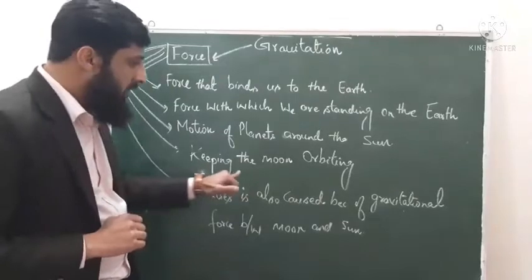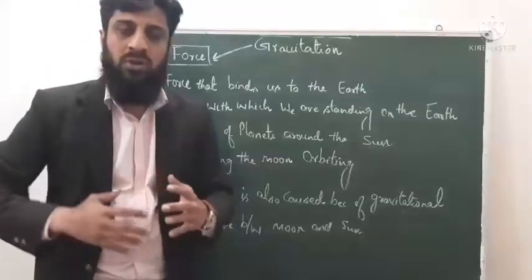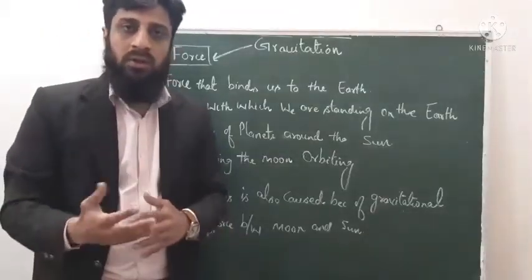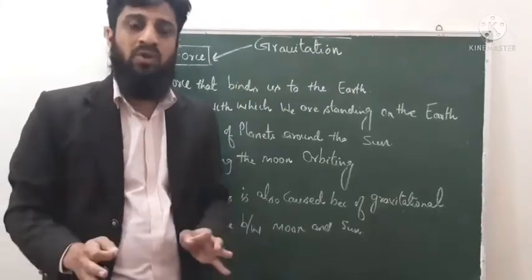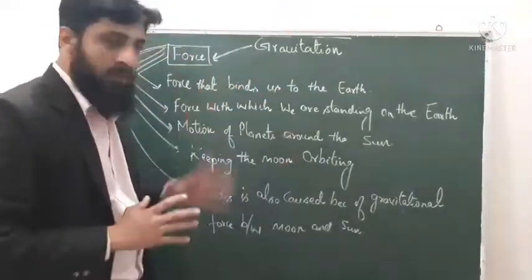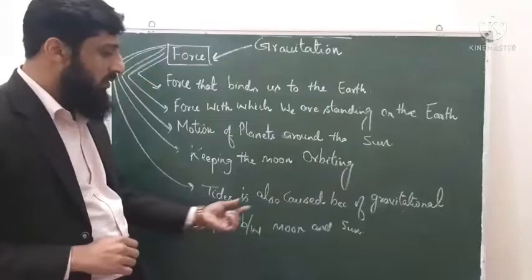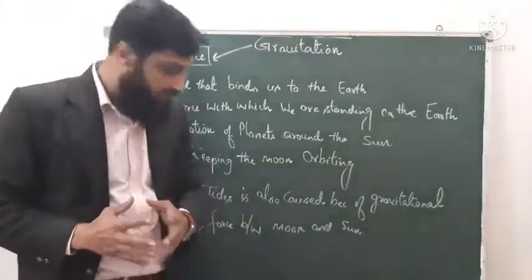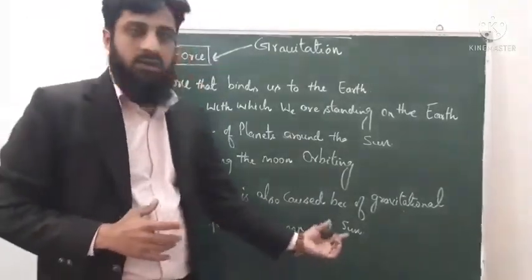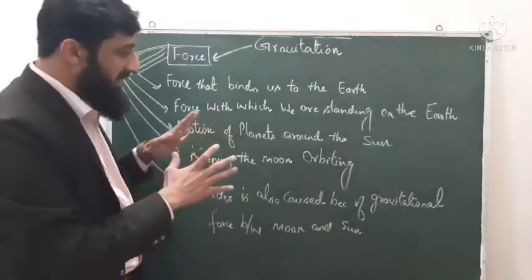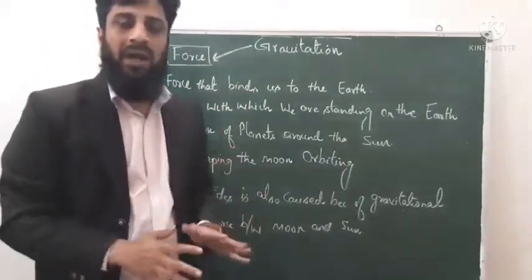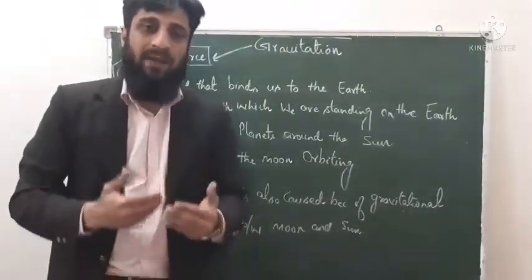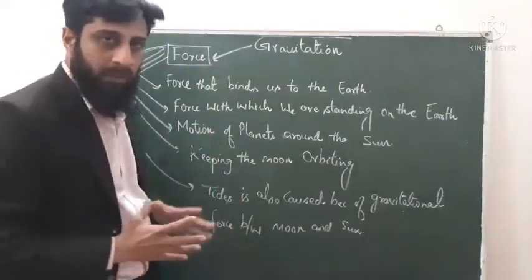Next, keeping the moon orbiting. It means the moon is orbiting around the earth. It is only because of this gravitational force. Next, tides are also caused because of the gravitational force between the moon and the sun. So this is all about gravitation. This is all about the applications of gravitation, where it is applied. This is all about this topic.